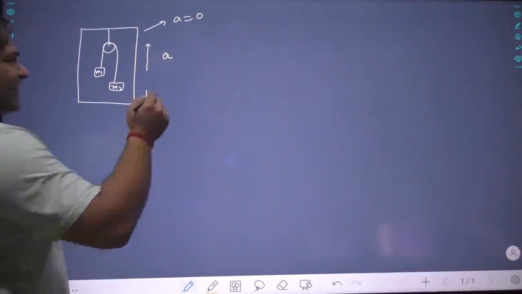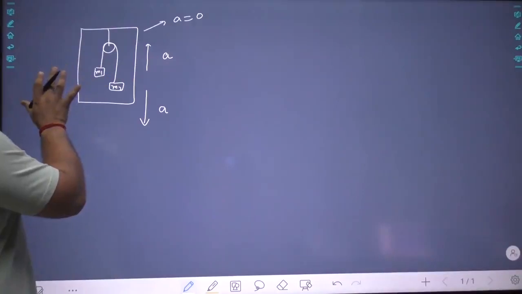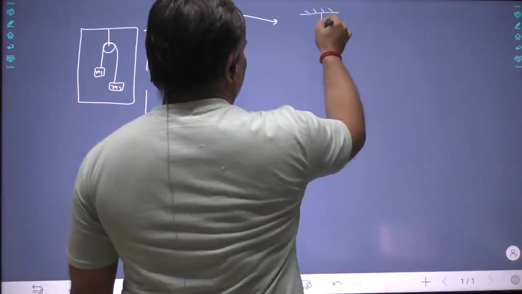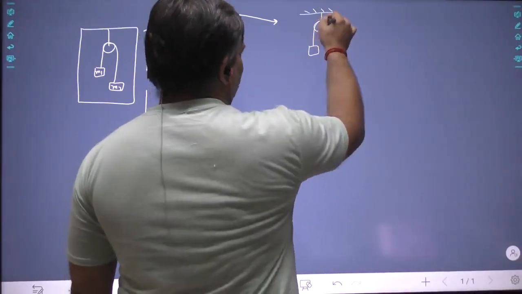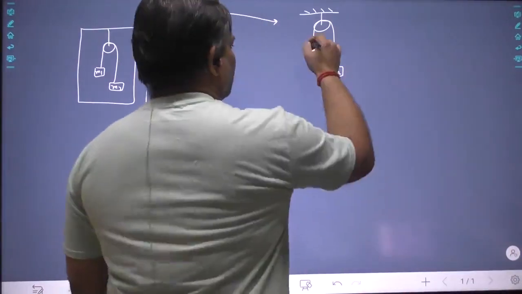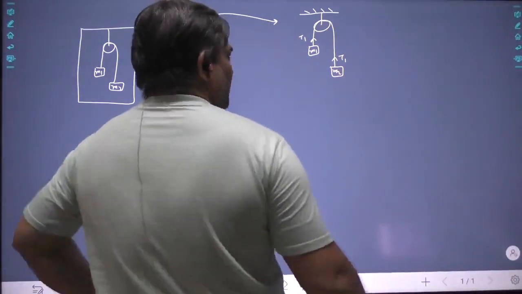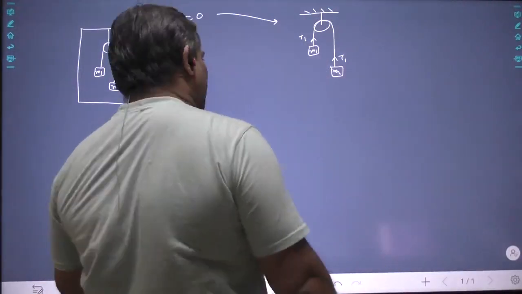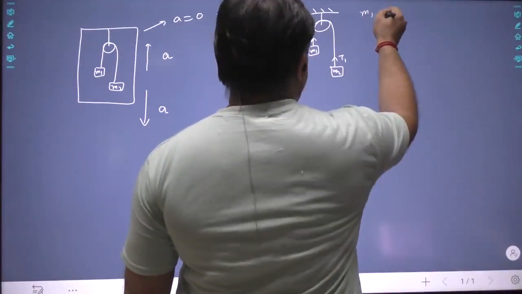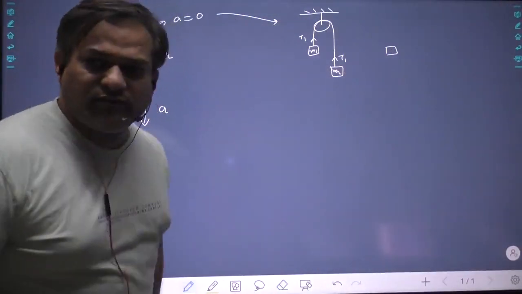Now see, when the acceleration is 0, the lift is simply standing, so it is not moving with respect to the earth. In this case, it is like the Atwood machine simply hanging on the earth. Nothing extra has to be done. It has to be analyzed in the same way. The tension T1 will be the same, no problem at any point. Now try to understand this. For M1, suppose M2 is given in the question. Please understand. Any doubt?